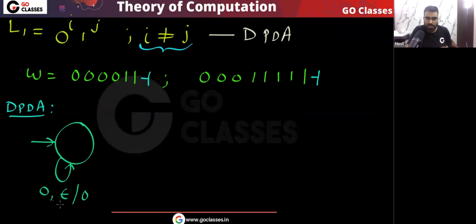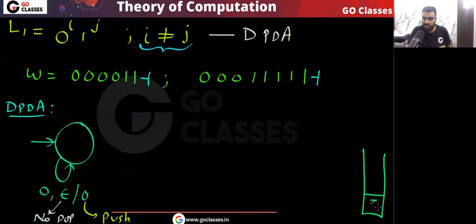Okay, so you can see basically this means there is no pop. We are not popping anything from the stack. Without reading the stack, we are just pushing 1 0 on the stack. Initially on the stack there is z. Then for every 0 we are pushing 1 0.